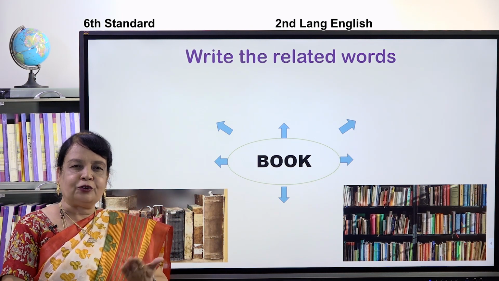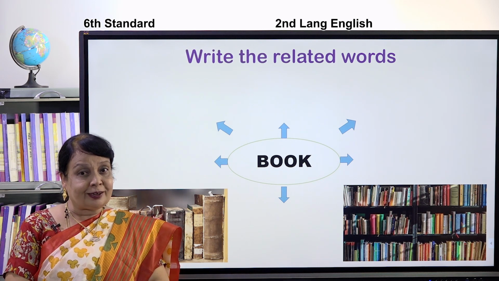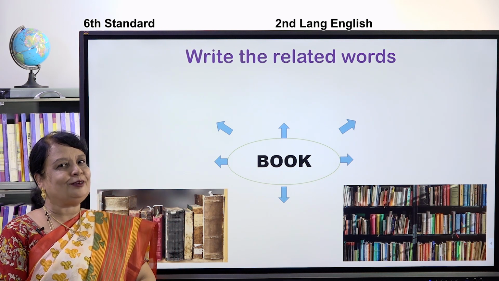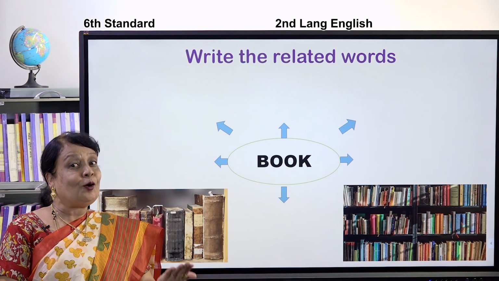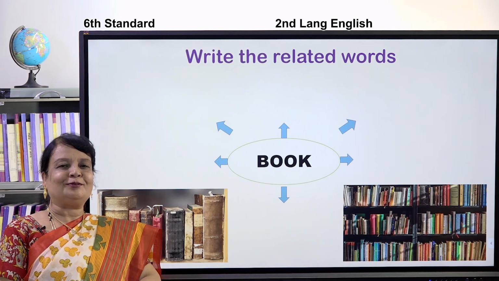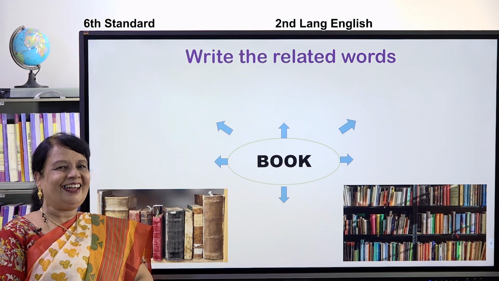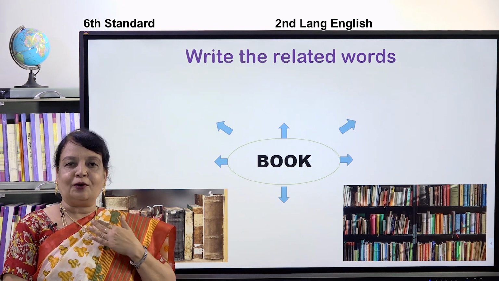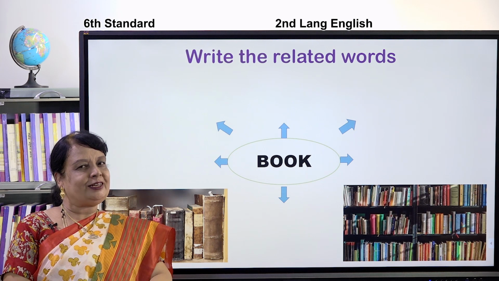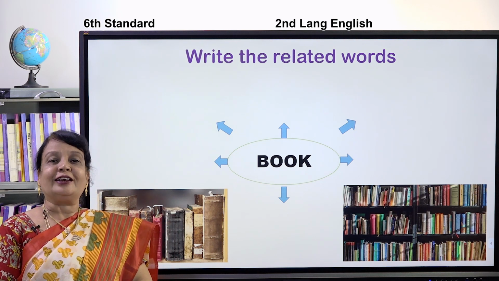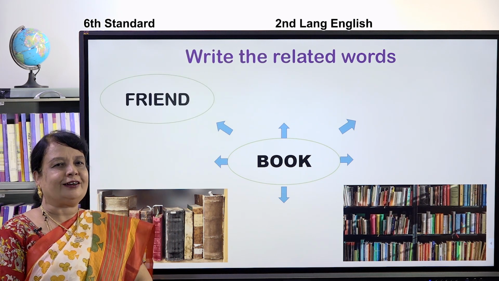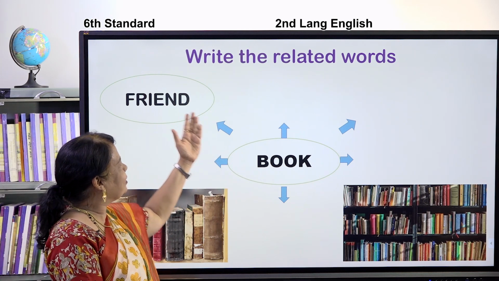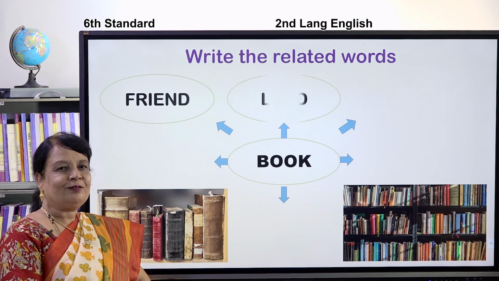Yes. What are we going to do? We are going to read the book. We are going to write in the book. We are going to open the book, close the book. Isn't it, children? Yes. Very good. You told me that. Yes, book is also our friend. When nobody is there to talk to us, we can read the book and we can enjoy it. Okay, children. Book is our friend.